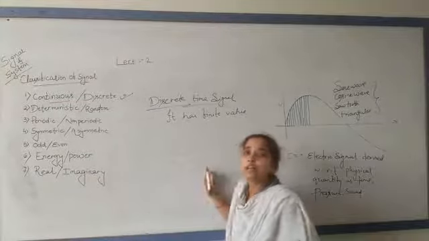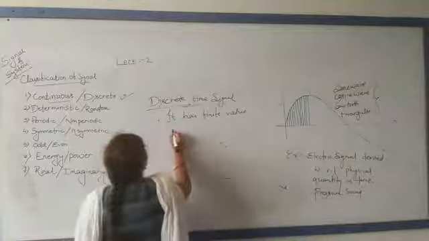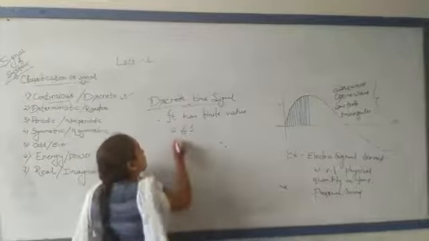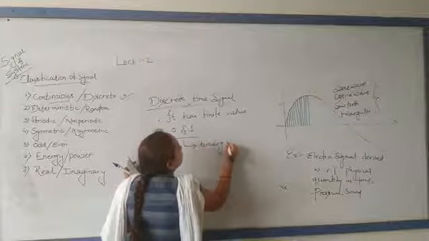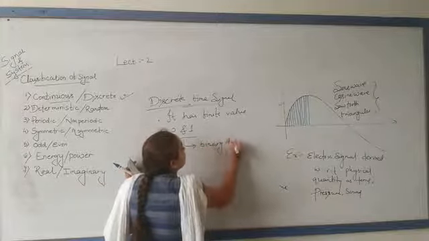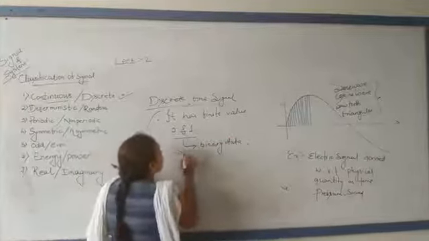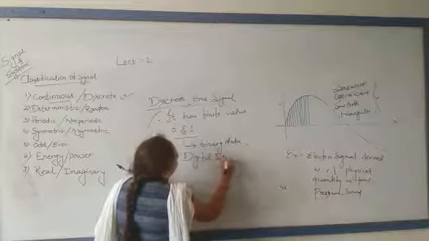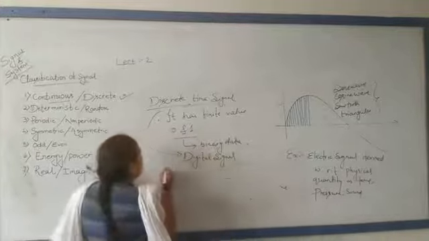It has values at certain instants, represented in the form of 0 and 1. We know that 0 and 1 are nothing but binary bits, binary data. That's why this discrete time signal is also called a digital signal.